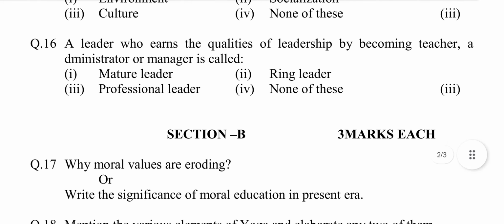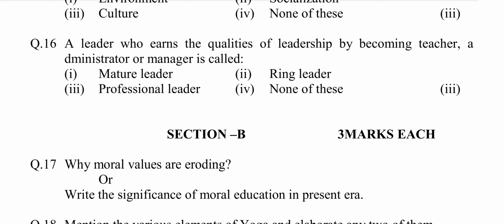A leader who earns the qualities of leadership by becoming teacher, administrators or manager is called. Option first, mature leader. Second, ring leader. Third, professional leader. Fourth, none of these. Answer is option third, professional leader.